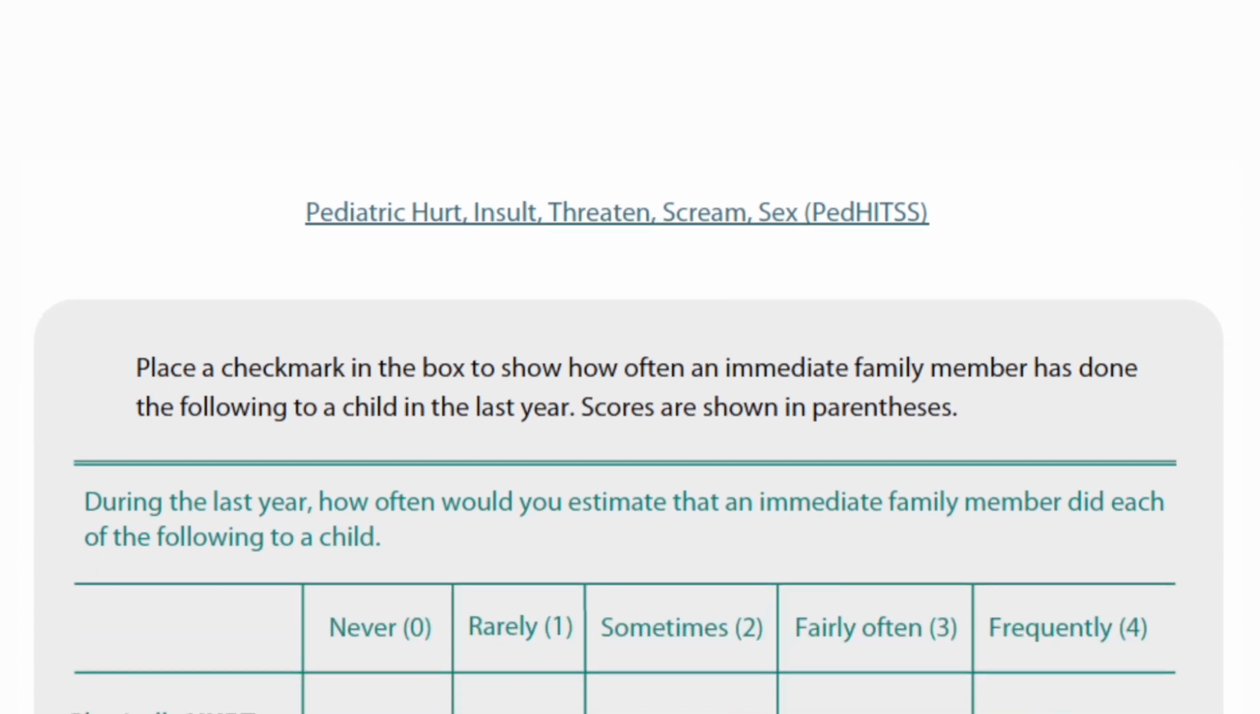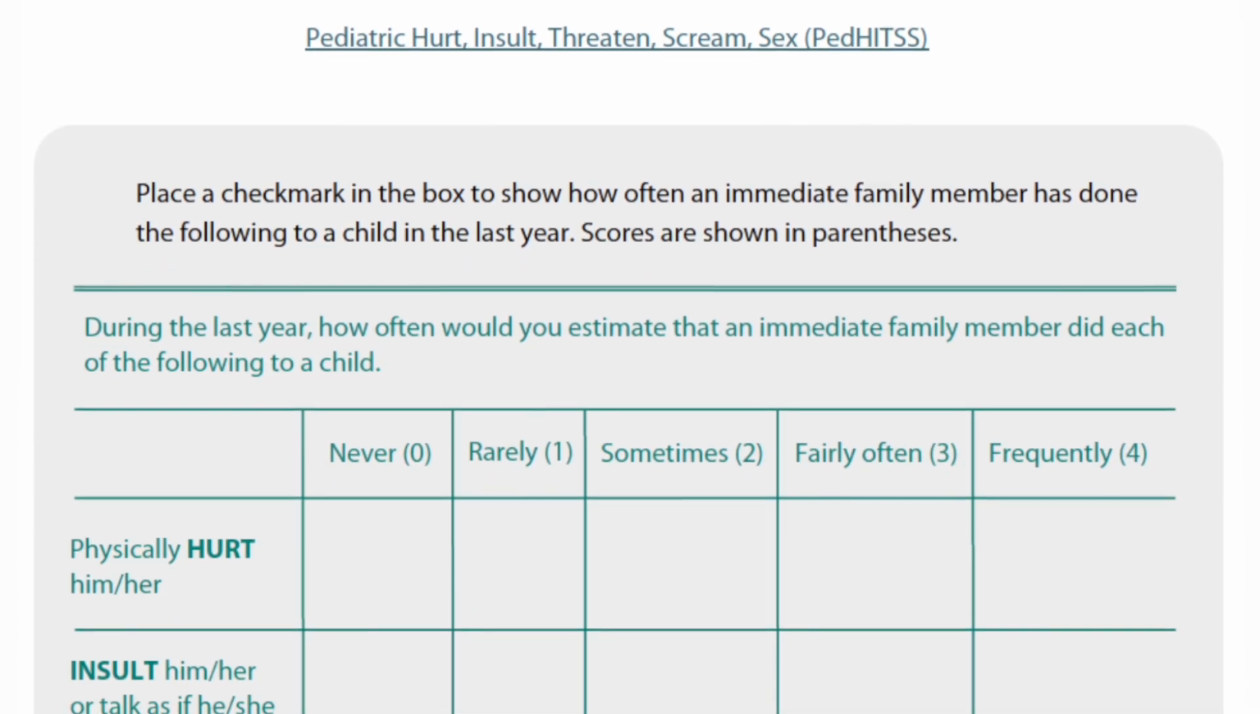When it comes to the screening of minors, there are separate assessment tools to consider. The Pediatric Hurt, Insult, Threaten, Scream, Sex, PEDHITSS, is a 5-item validated screening tool intended for clinical settings. The tool screens for physical, psychological, verbal, and sexual abuse, but not for neglect.